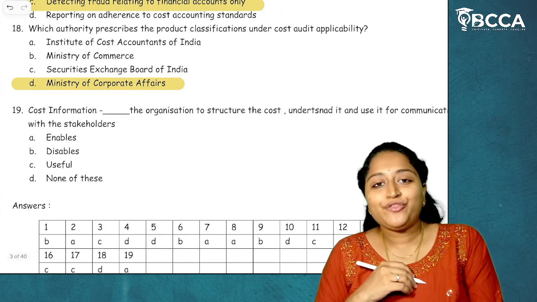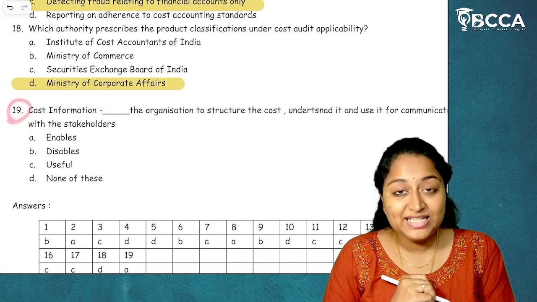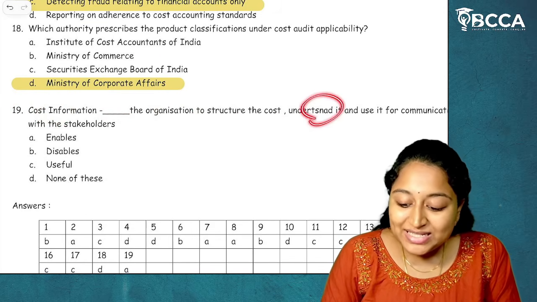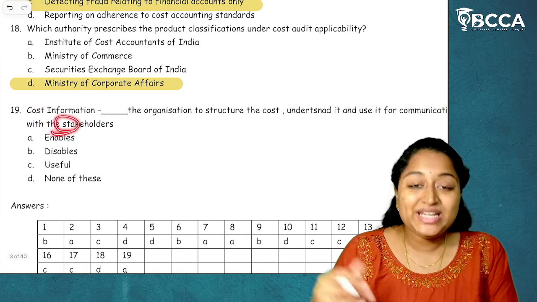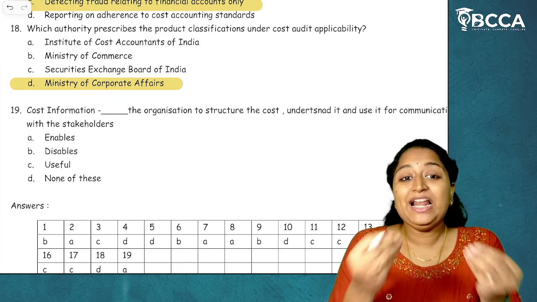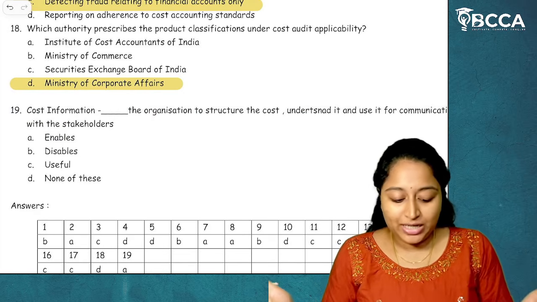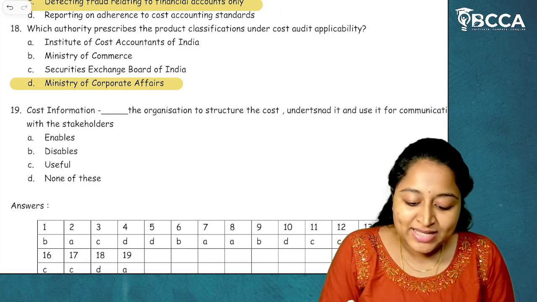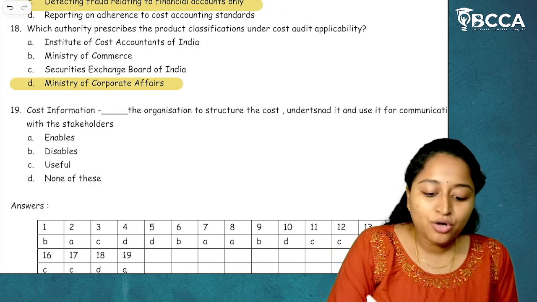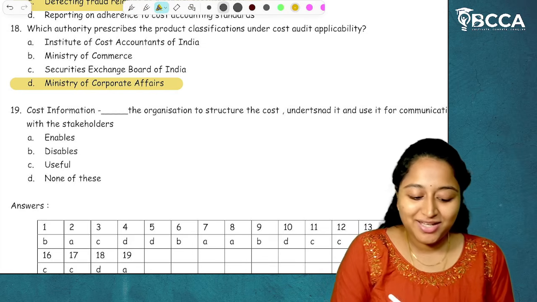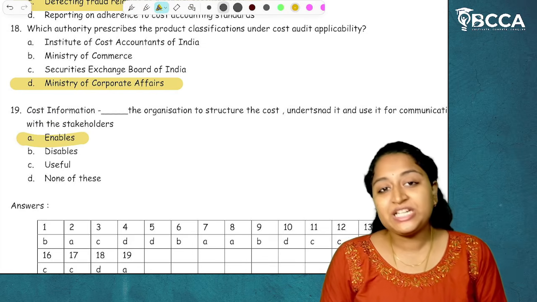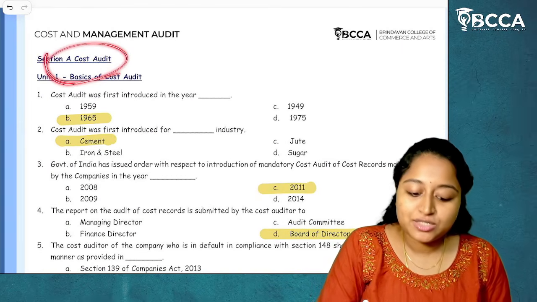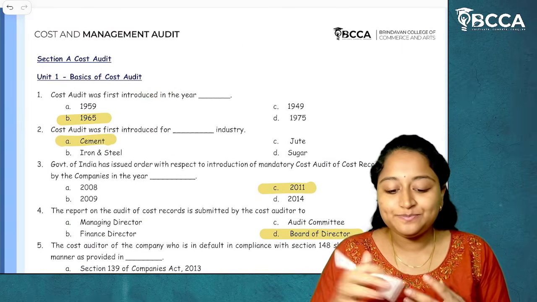Then the last MCQ of unit 1, basics of cost audit. 19th, cost information dash the organization to structure the cost, understand it and use it for communicating with the stakeholders. Enables, disables, useful, none of this. Cost information enables the organization to structure the cost. So if you just go with the sentence formation, it is enables. I hope it's clear. So these are the MCQs which are there for unit 1 basics of cost audit.